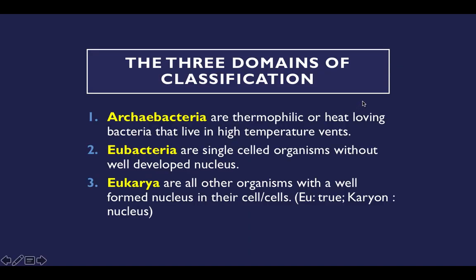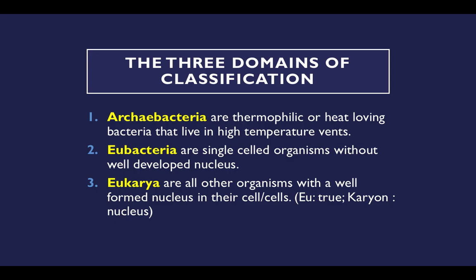So there are three domains of classification. This is the next topic. There are three domains of classification: Archaebacteria, Eubacteria, and Eukarya. First one, Archaebacteria, is thermophilic, that is heat-loving bacteria that live in high temperature vents. A high temperature vent is basically like a place, like dark places, like in rocks or some places. Fine. There are gaps, the cracks inside it. So they are thermophilic. Thermophilic means they love heat. So those bacteria that love heat